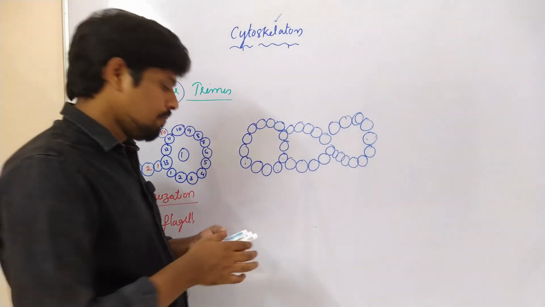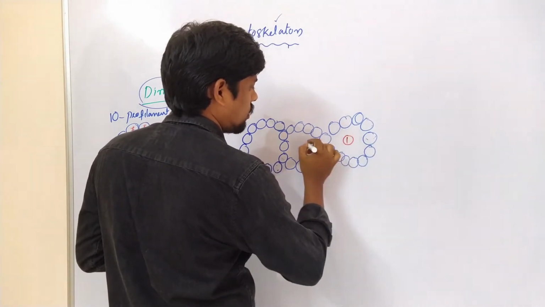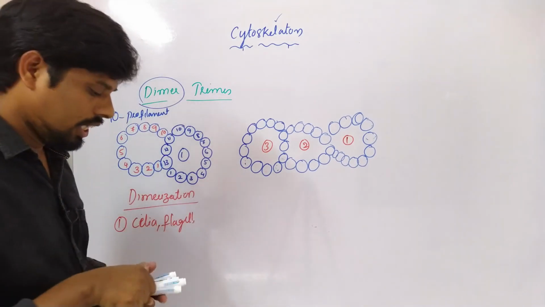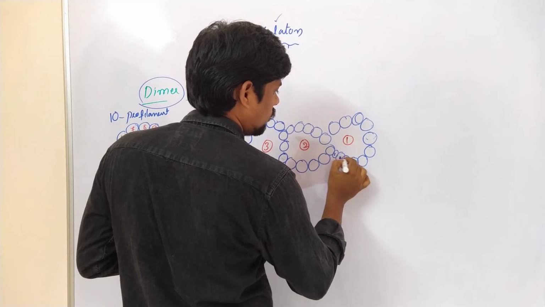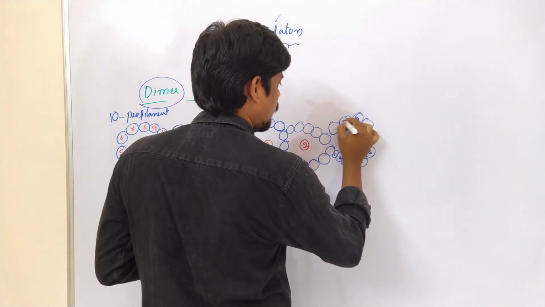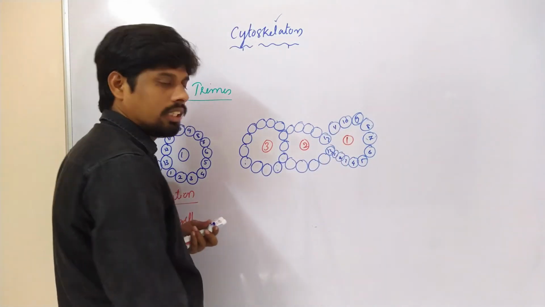You can just see, for example, this is the first, this is the second and third. You can write the numbers 1 to 13. Is it right?